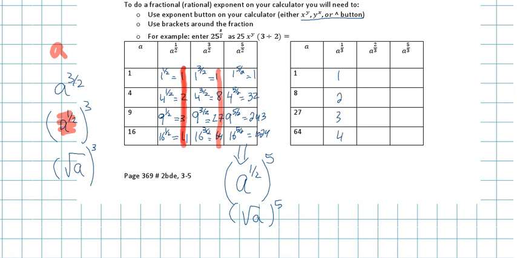So the second one is 1/2. 3 to the power of 5 is what? 243.